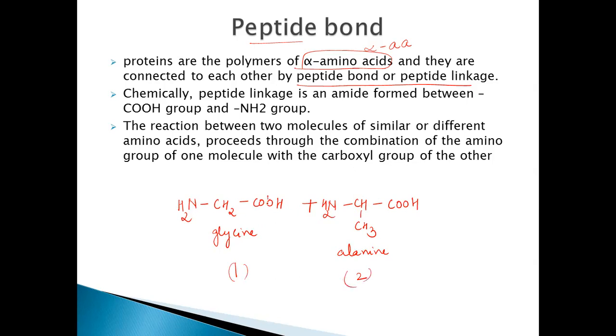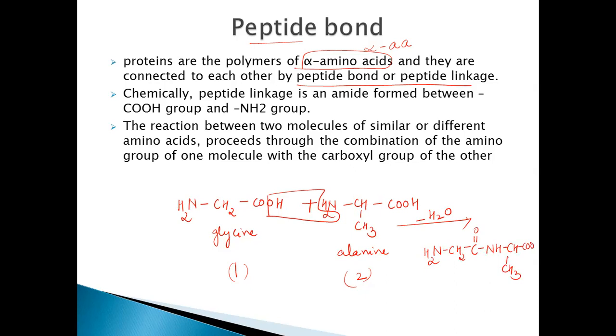By the removal of a water molecule, the COOH group of one amino acid and the amino group of another amino acid combine, resulting in the formation of a dipeptide. So this is amino acid 1, amino acid 2, resulting in the formation of a dipeptide here. So NH2, CH2, CO, NH bond is being formed here.